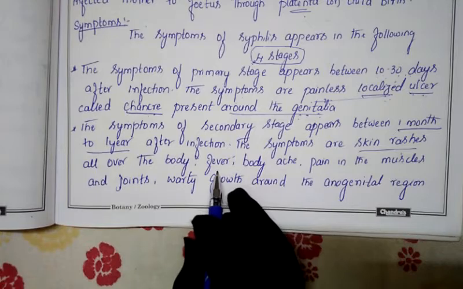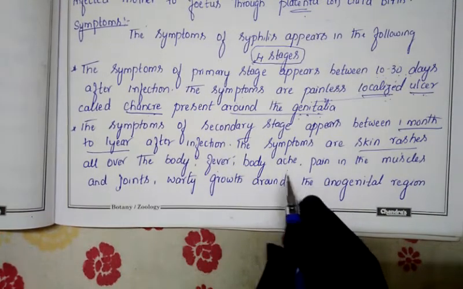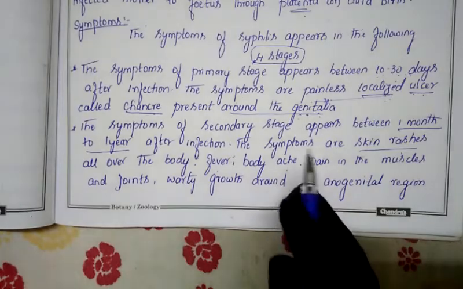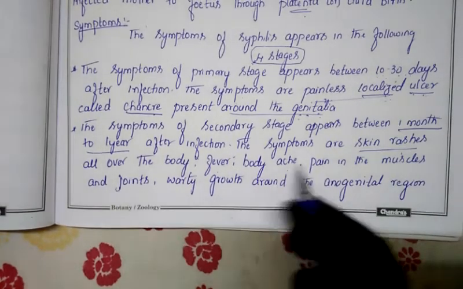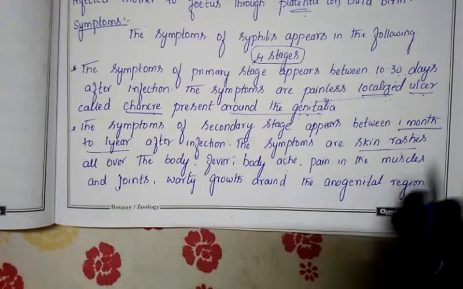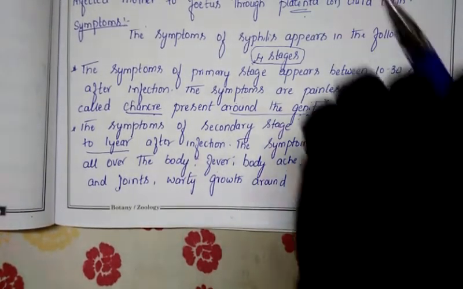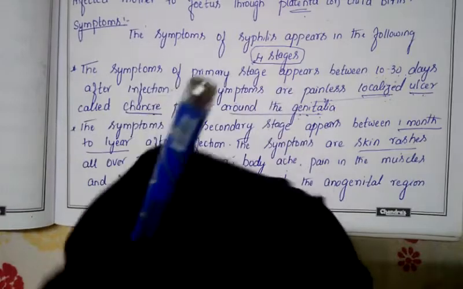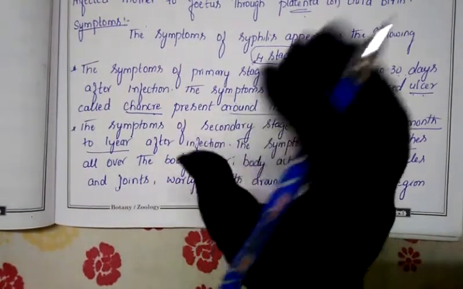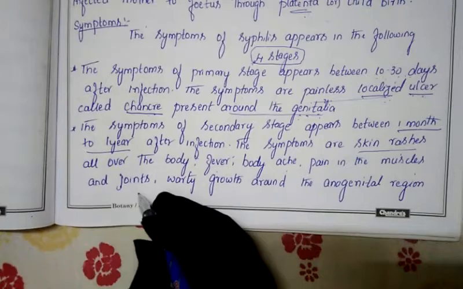The person will get a fever and body ache. Ache means pain. So the complete body will have pain, including pain in the muscles and joints also. The person is unable to bend their joints. These are the joints, and the pain will be there in the muscles and even in the joints.